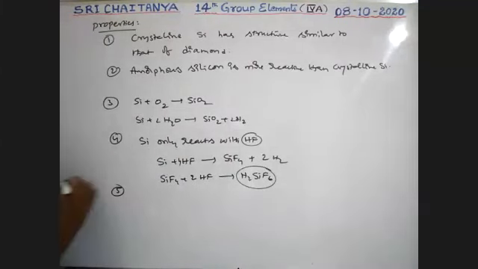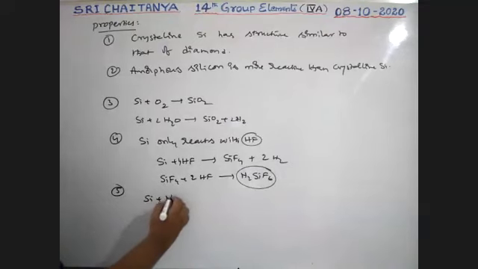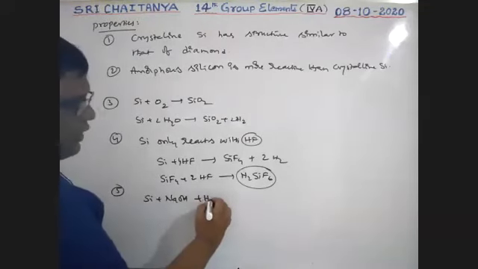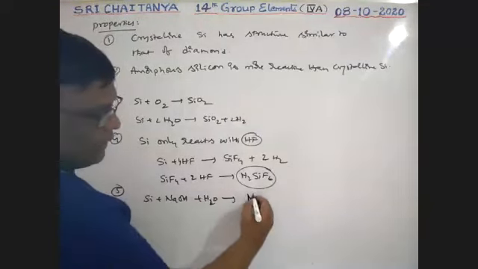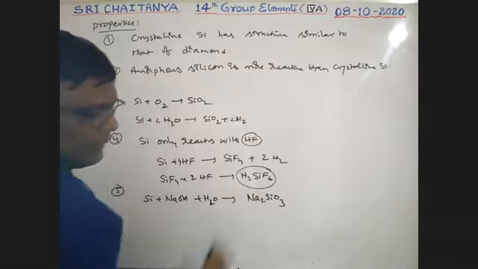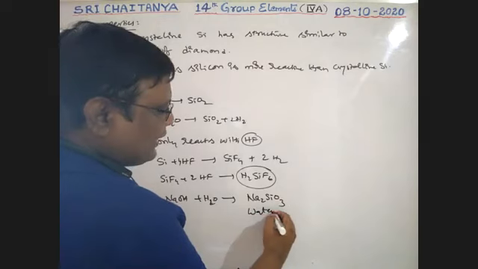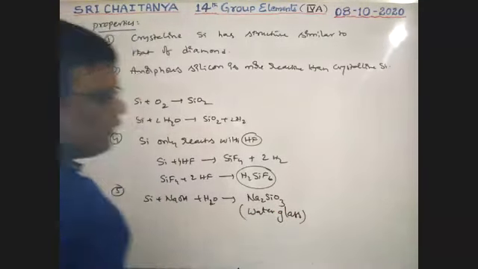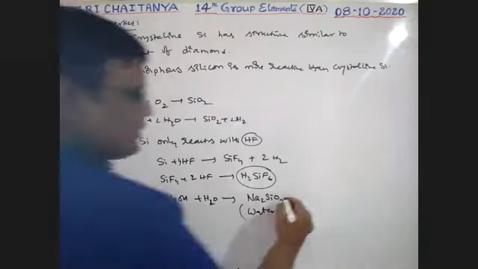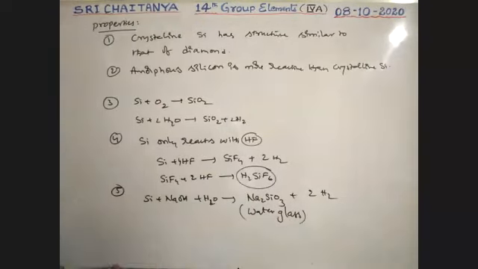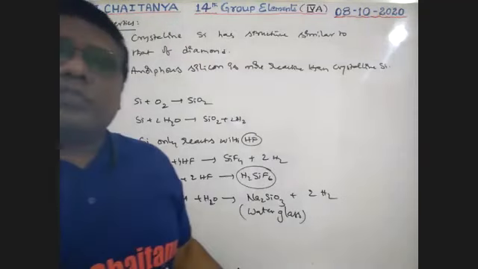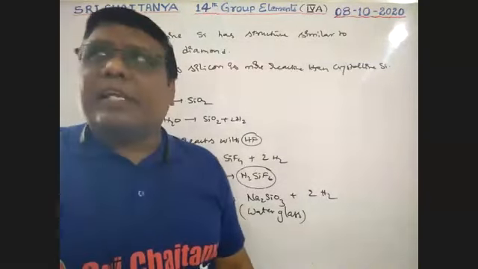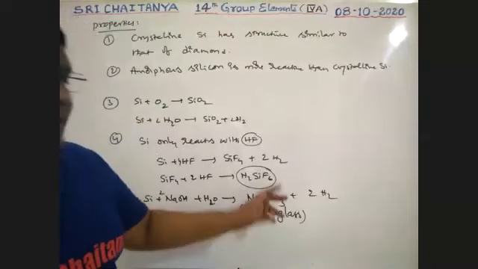Next, while among acids it reacts only with HF, with bases it reacts with any. Silicon with NaOH and water gives Na2SiO3, sodium silicate, which is also called water glass, plus hydrogen, 2H2. So 2NaOH, and Na2SiO3 is called sodium silicate.